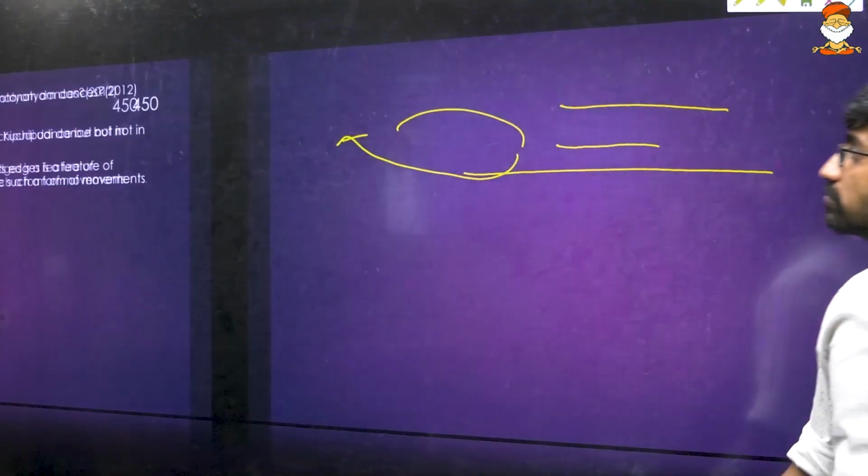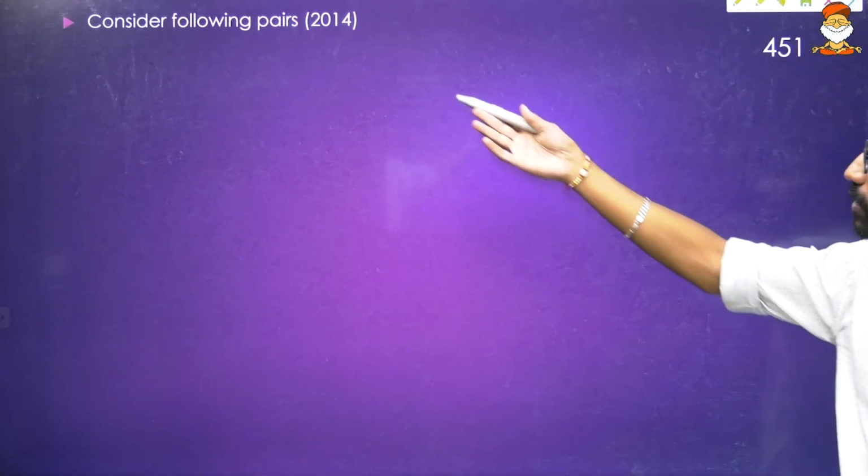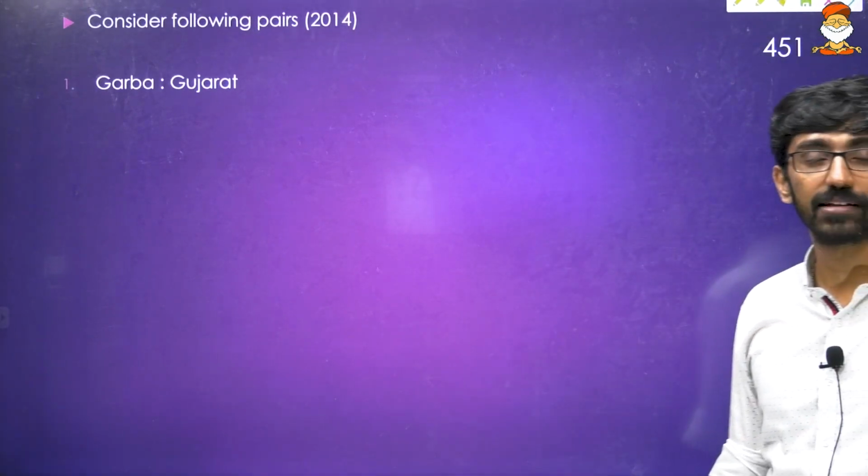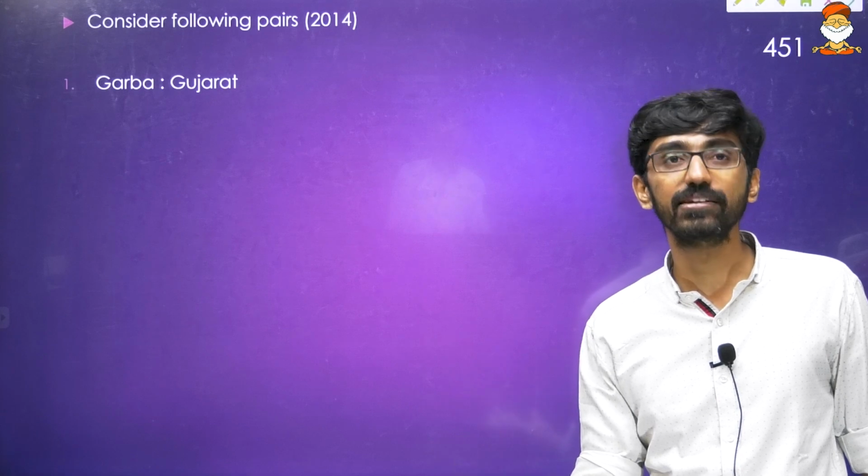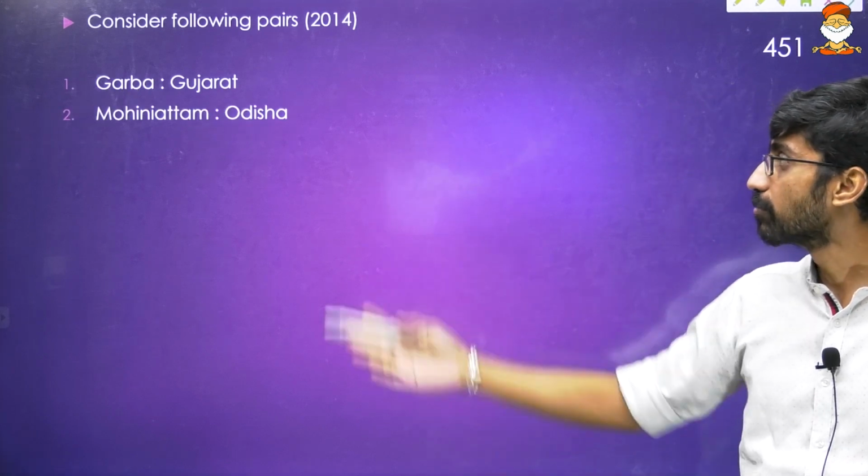Okay, so now look at one more question. Consider the following pairs. Garba dance is asked. Recently Garba again, UNESCO intangible heritage. Okay, current affairs. Mohiniyattam, Odisha.